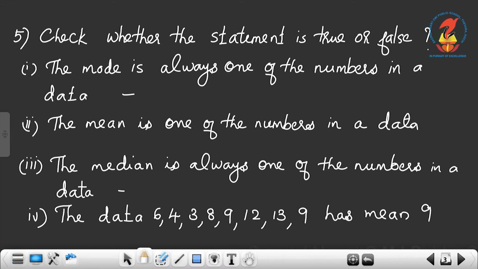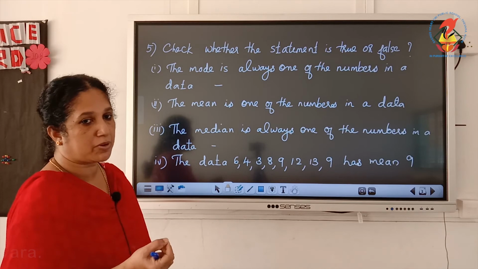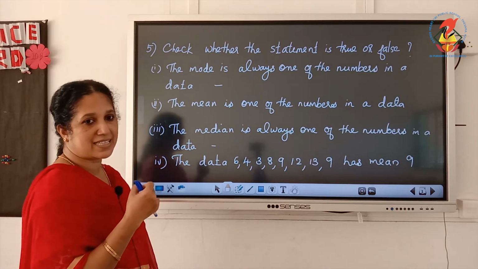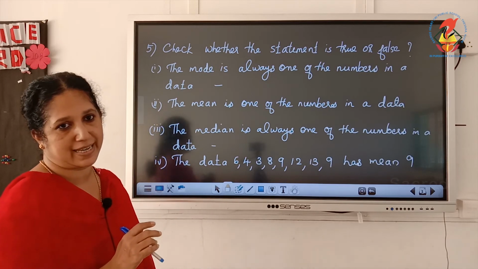Question number 5. Check whether the statement is true or false. The mode is always one of the numbers in a data. Now, look at the question. A data is given, the number which is repeated the maximum number of times, we have to take as the mode. Okay. So, the mode is always one of the numbers in a data.